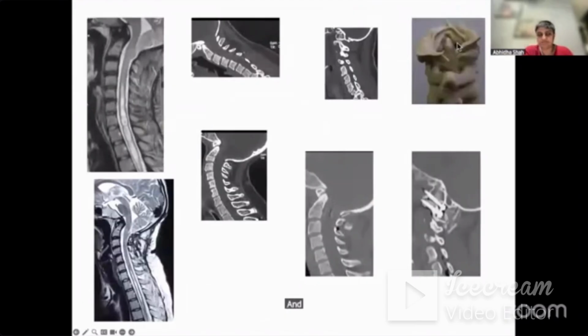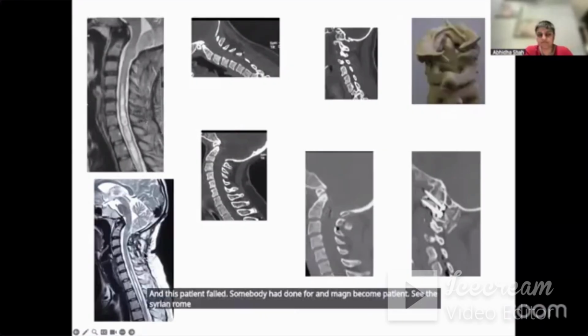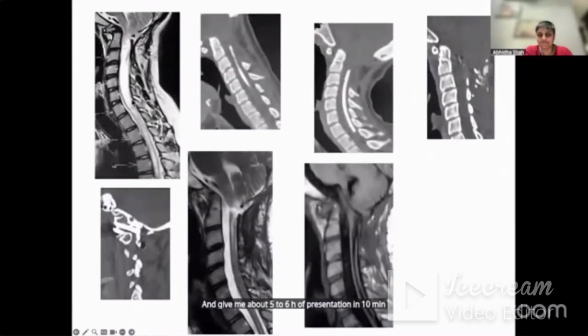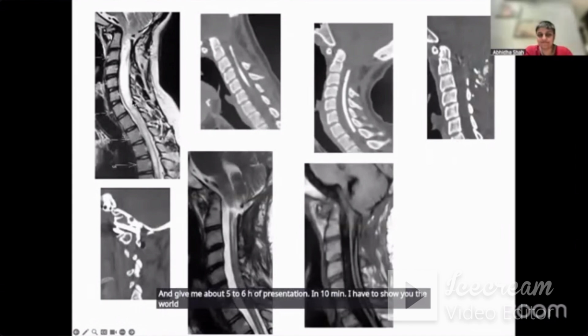This patient failed, somebody has done foramen magnum decompression, see the syringomyelia. I'm showing you Syrinx cases more because it is more visually seen. If I say there was no Syrinx and I did for Chiari, it is not so much visually seen unless you see the patient and give me about 5 to 6 hours of presentation. In 10 minutes, I have to show you the world of Chiari in a different perspective.